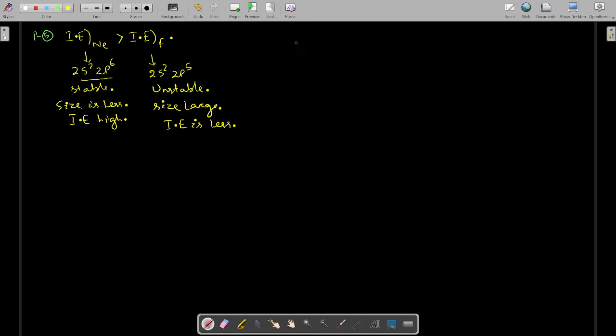Similarly, you can go for problem number 6: ionization energy of fluorine is more than ionization energy of oxygen. Similarly, only size factor and nuclear charge factor will be there.